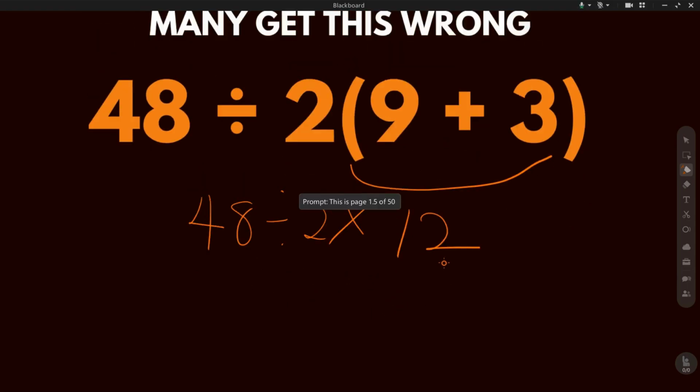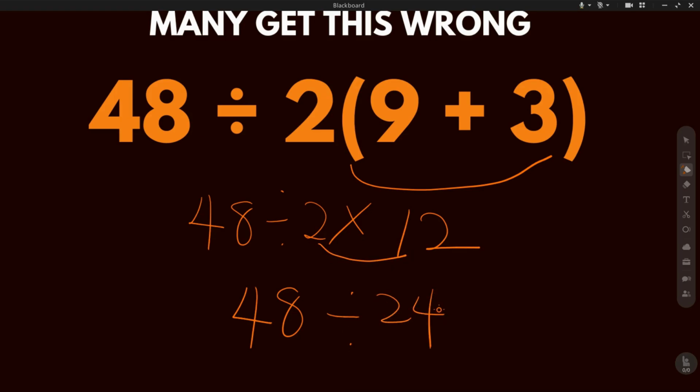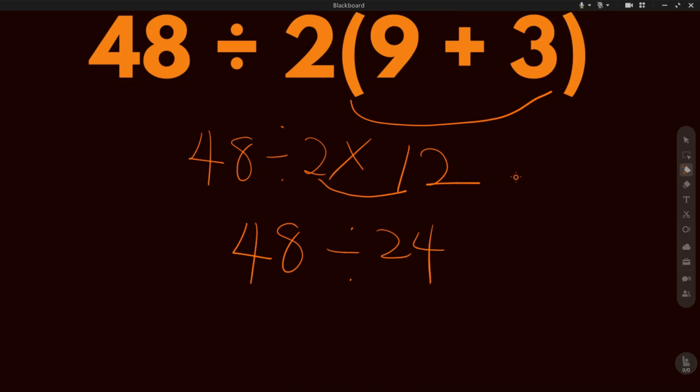But when solving this, because we are using the PEMDAS rule and we have M before D, this is where most people get it wrong. They just say 48 divided by 2 times 12, that's 24. That is, they multiply first, because in PEMDAS, multiplication appears before division, and they say 48 divided by 24, and they get 2, which is totally wrong.